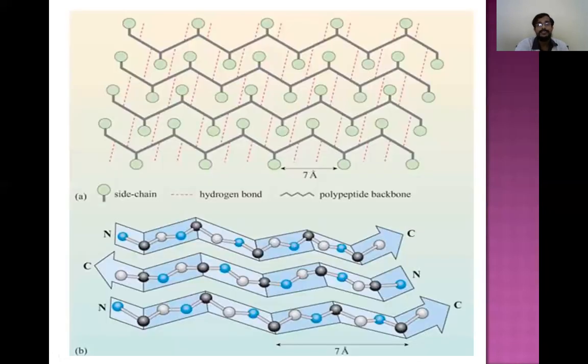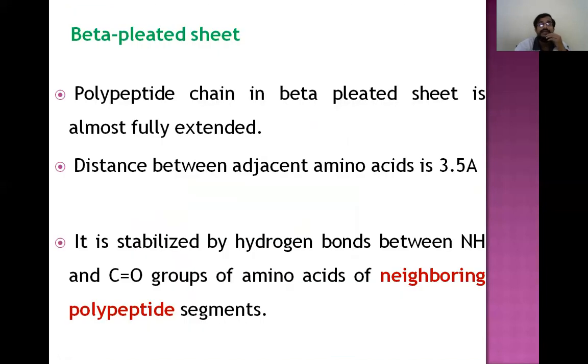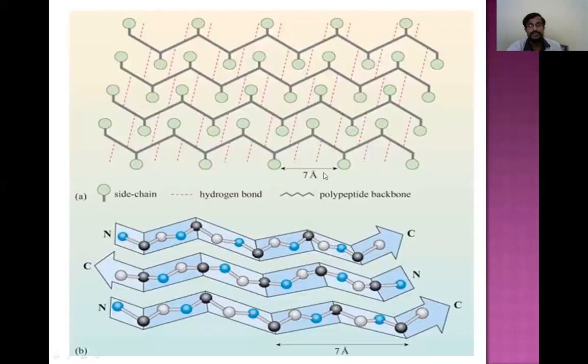Coming to the beta pleated sheet, here the polypeptide chain is almost fully extended, and the distance between the amino acids is 3.5 angstroms. It is stabilized by hydrogen bonds between neighboring polypeptide chains. Here you can see the hydrogen bonds are formed between the CO group of one amino acid and the NH group of another amino acid. But these two amino acids are present in two different polypeptide chains in the beta pleated sheet, whereas in the alpha helix they are in the same polypeptide chain.